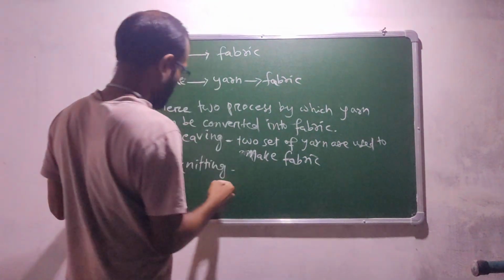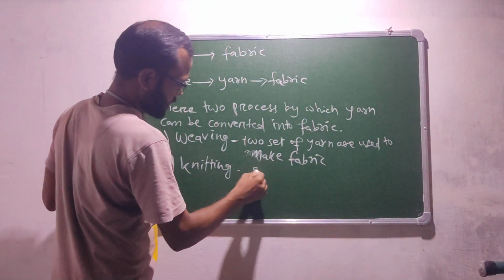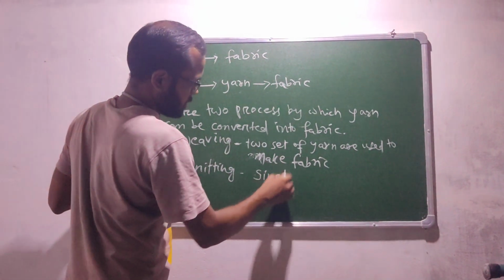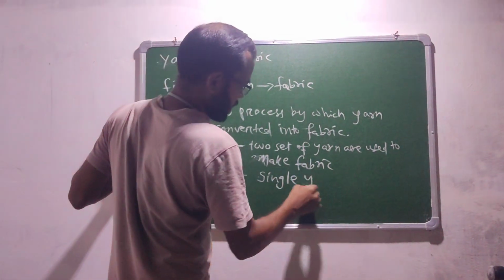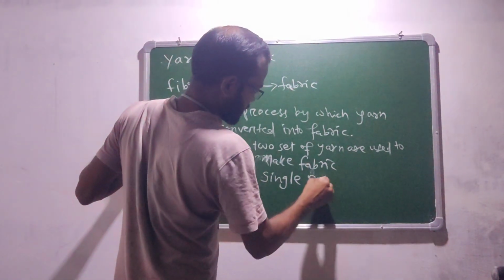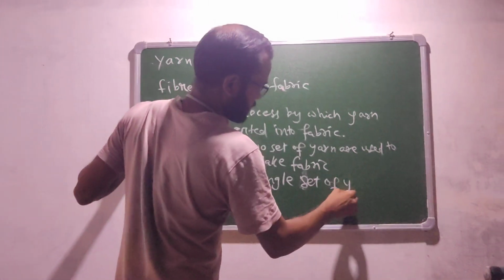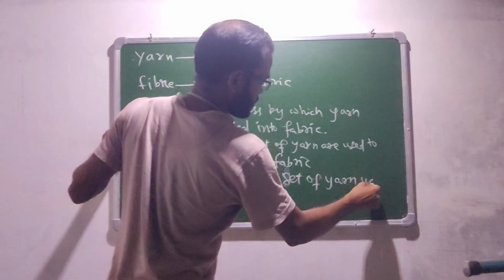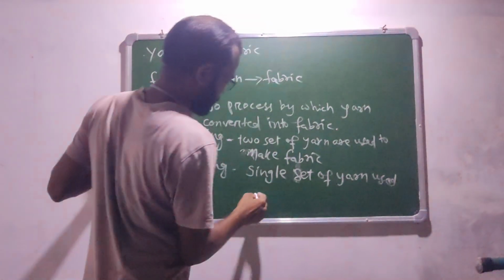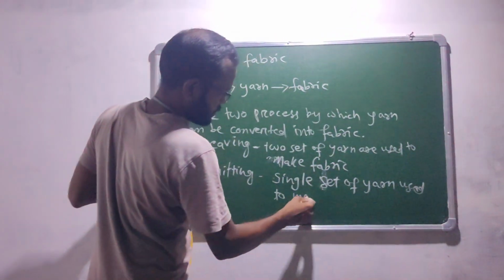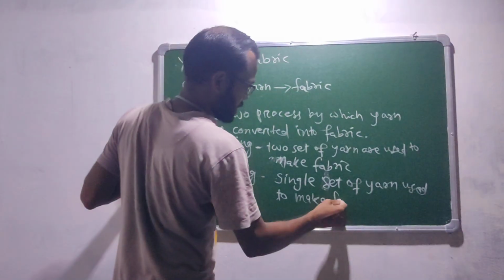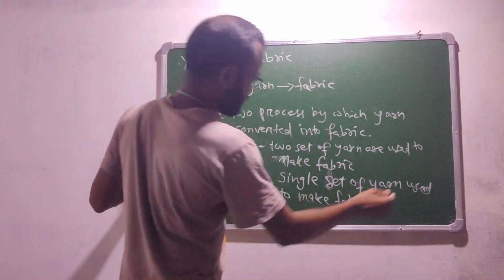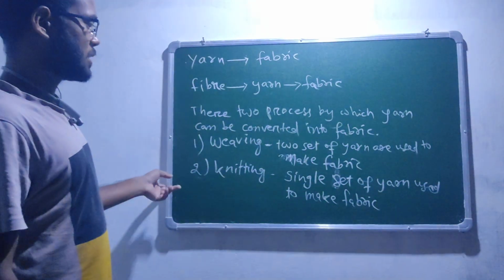But in case of knitting, a single set of yarn is used to make fabric. Okay, so these are the things that we have to study in this video.